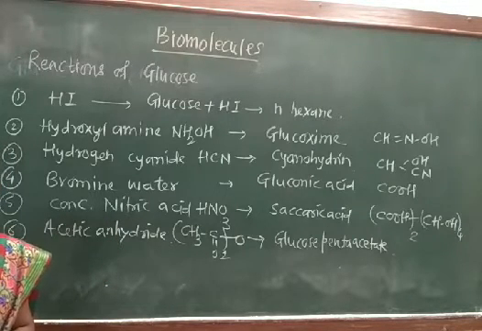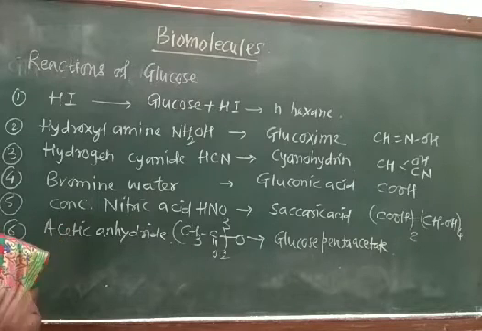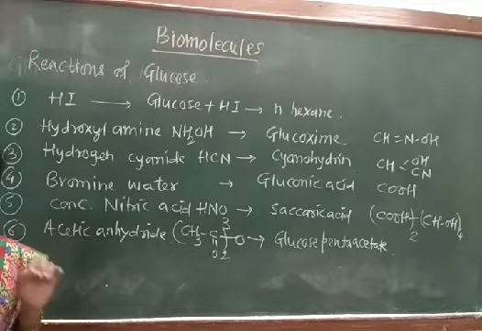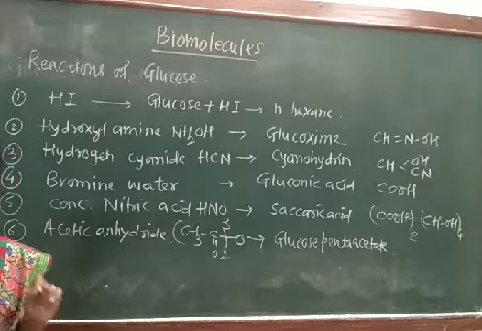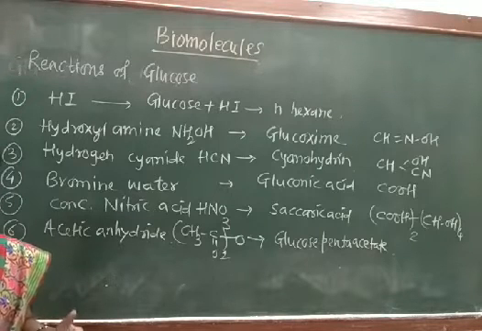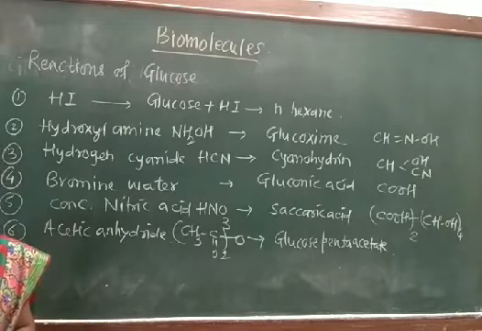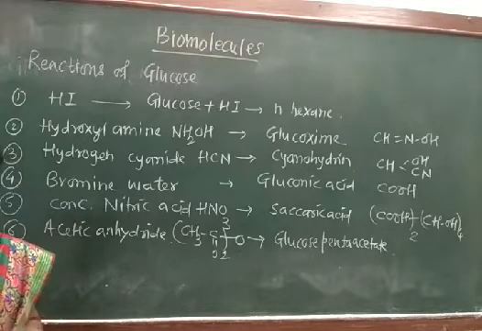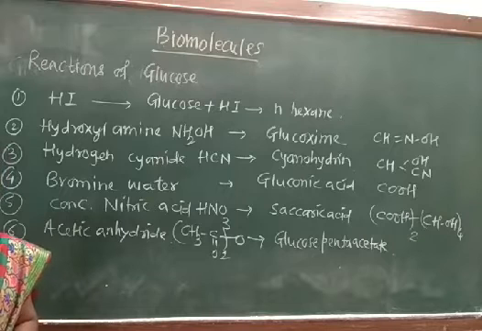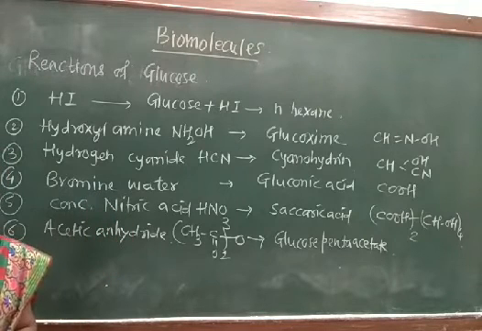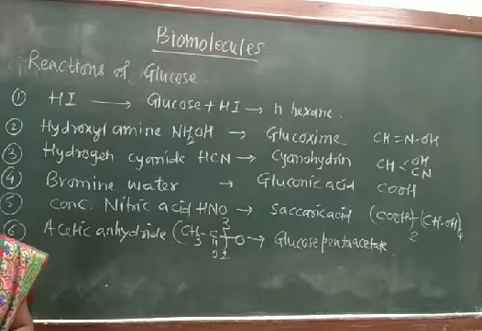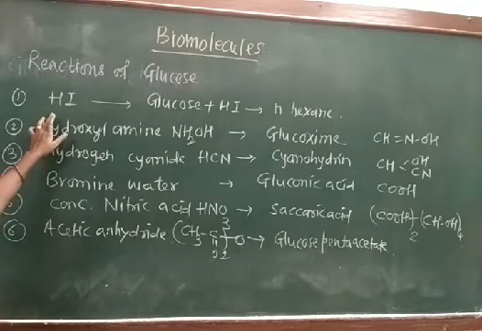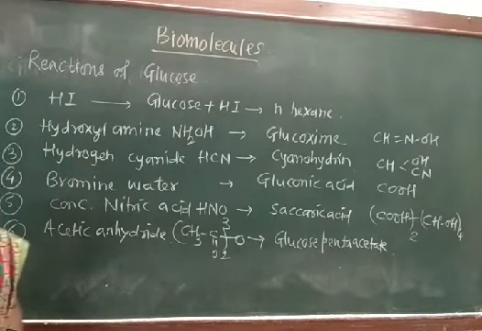When we are going to consider the formula for the glucose, we have said that it is having the formula C6H12O6. But how many functional groups are there and how they have been attached to one another, that we have to explain, and for that purpose we have taken the advantage of all these different type of the reactions. Where the first reaction, that is reaction with hydroiodic acid.